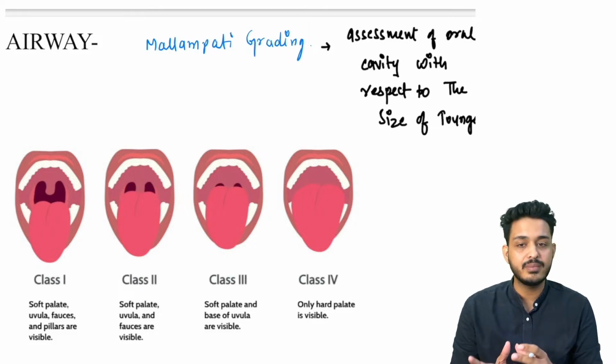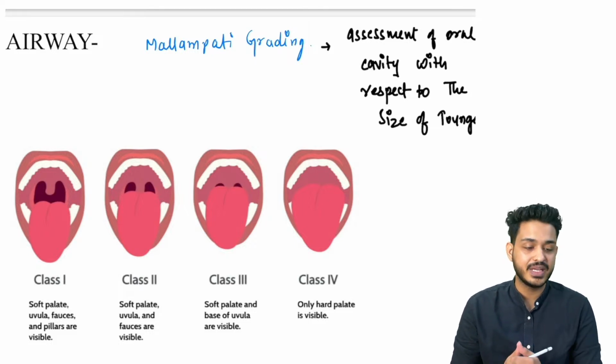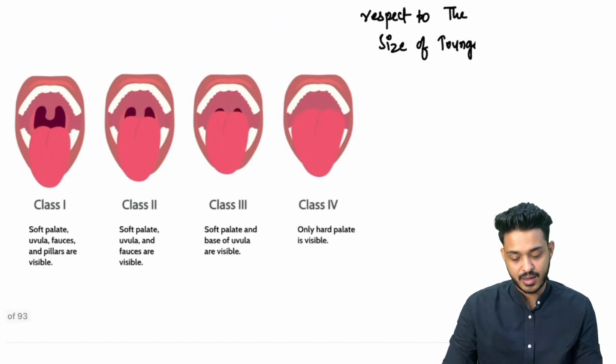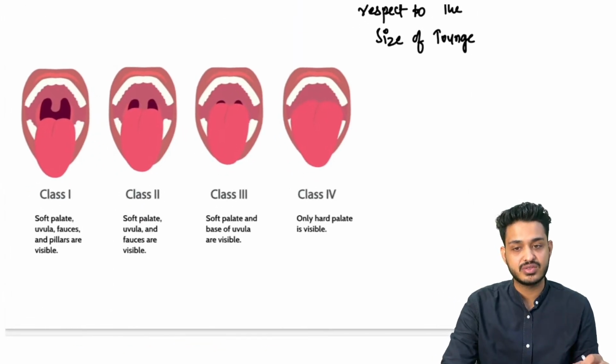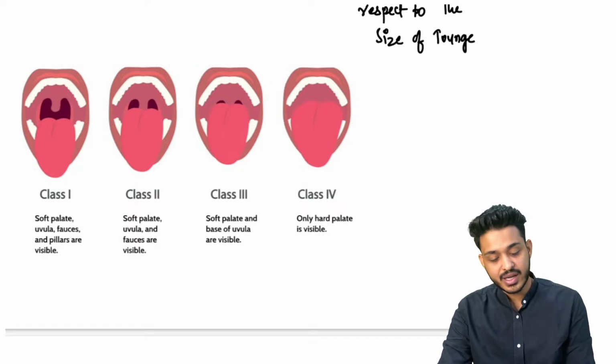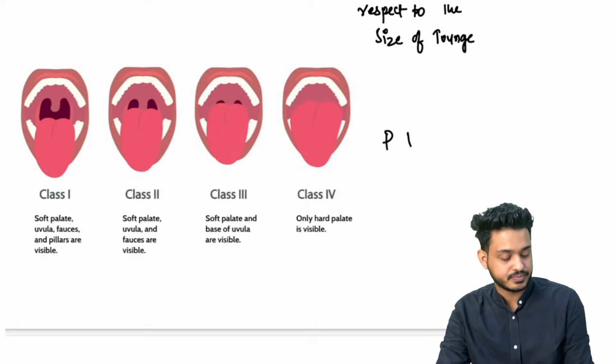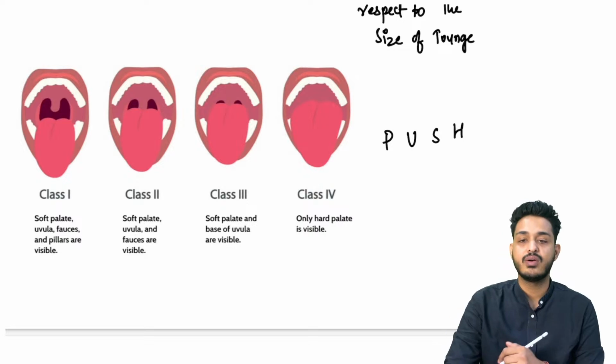तो ये भी हम लोग कभी चेक कर लेते हैं, when we are going to do PAC. तो यहाँ पर क्या याद रखना है? क्लास 1, क्लास 2, क्लास 3, क्लास 4. एक निमोनिक याद कर लो, that is going to be PUSH. First let me make you understand what is the PUSH, right?